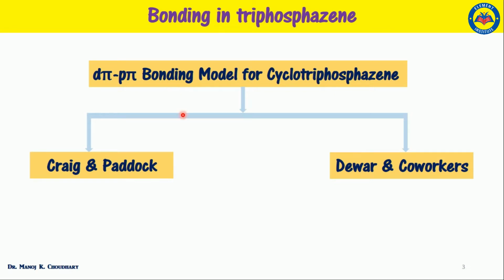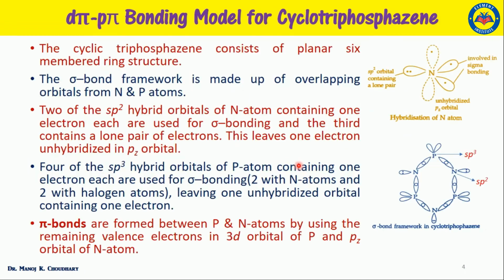However, 2 models were accepted, one presented by Craig and Paddock and the other proposed by Dewar and co-workers. Both of these models have some basic assumptions, which I am going to discuss now. These are some basic assumptions which are common to both models.